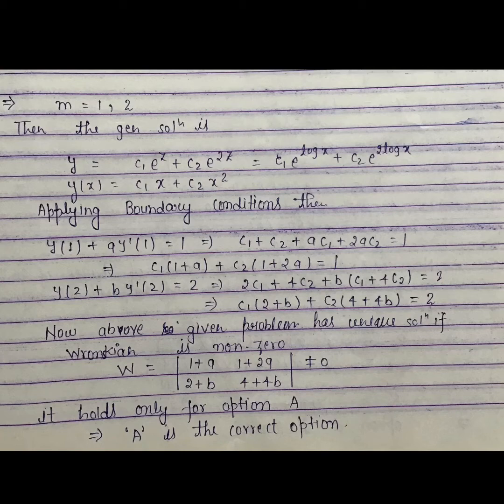Now the above given problem has a unique solution if the Wronskian is non-zero. Then the Wronskian will become (1 plus a), (1 plus 2a), (2 plus b), (4 plus 4b), which must be non-zero. It holds only for option A. This implies A is the correct option, and we will get the Wronskian equal to 0 for the other three options.